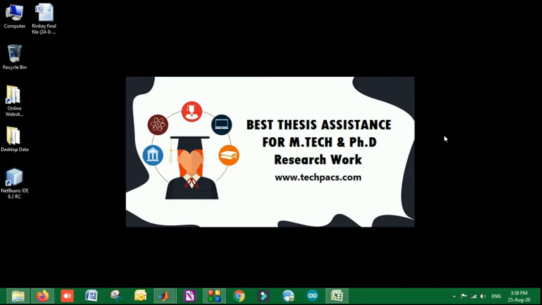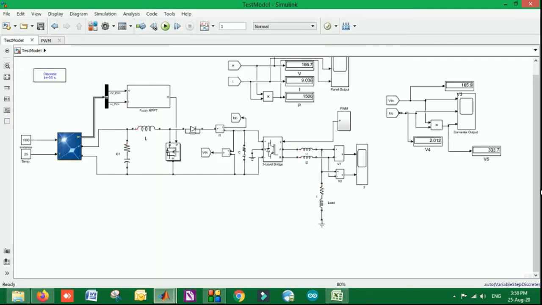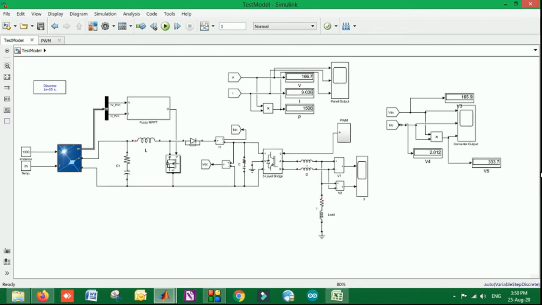So MPPT is a device which is basically tracking the power at the output, so that maximum power can be achieved at the output, right? In this particular implementation we have designed two models. One is the MPPT system with solar power, along with a fuzzy controller design, which is also provided in one of our other videos, and which is only a modification of the traditional MPPTs.